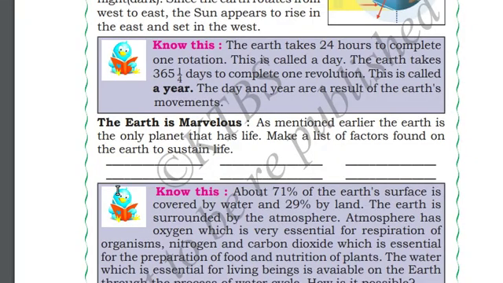Earth is marvelous. Of course, every other planet is also marvelous on its own. We are living on Earth. That means there is something special about it.